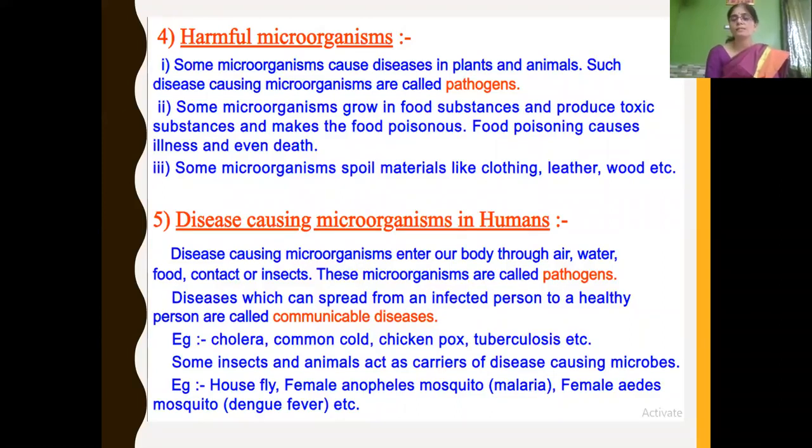Some insects and animals also act as carriers of disease causing microbes. These microorganisms are transmitted by different means, and what carries them we call carriers. For example, housefly, female Anopheles mosquito, female Aedes mosquito, they carry these microbes, pathogens, and transmit them from the infected person to a healthy person. So these organisms are called carriers.